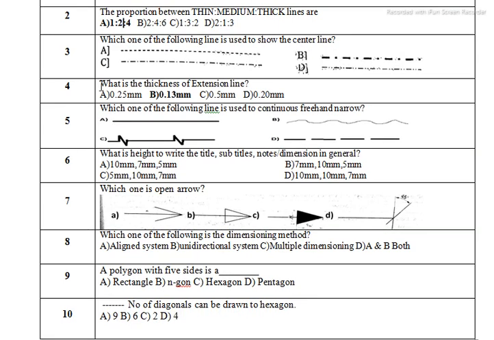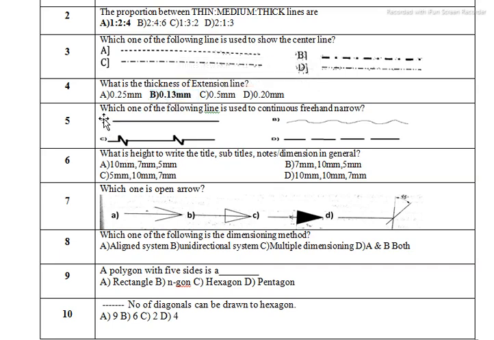Now the fourth question is: what is the thickness of the extension line? As we already discussed, the extension line, dimension line and center line, all these lines are narrow lines, or we call them thin lines. So the thickness is 0.13 mm.